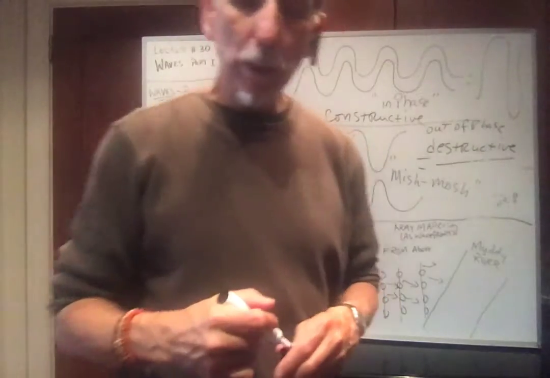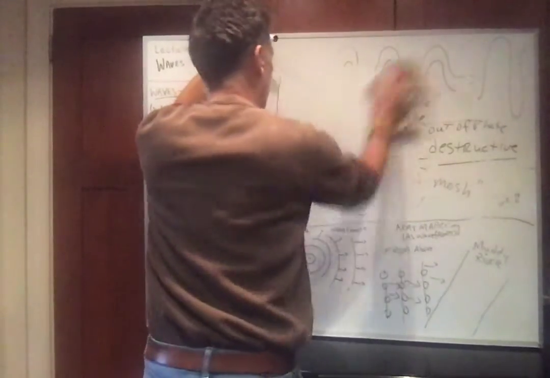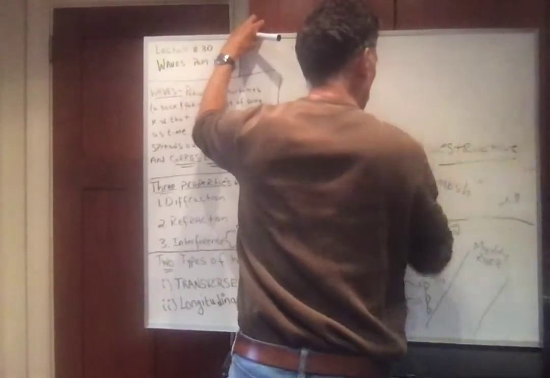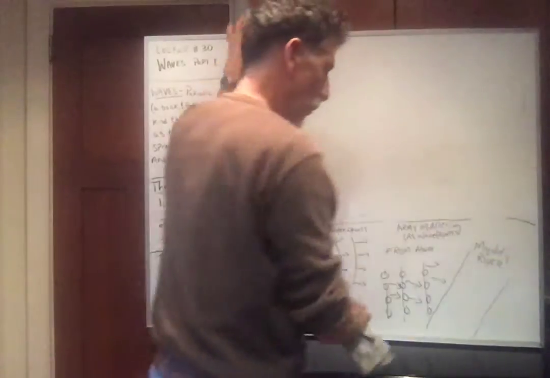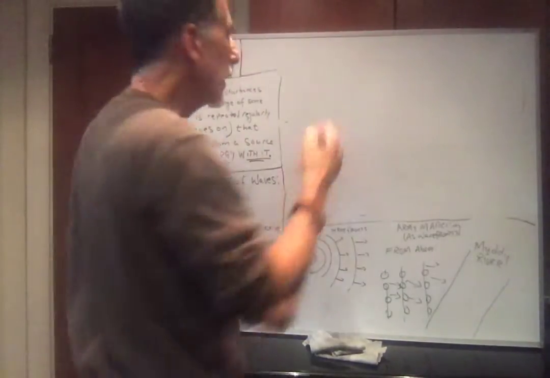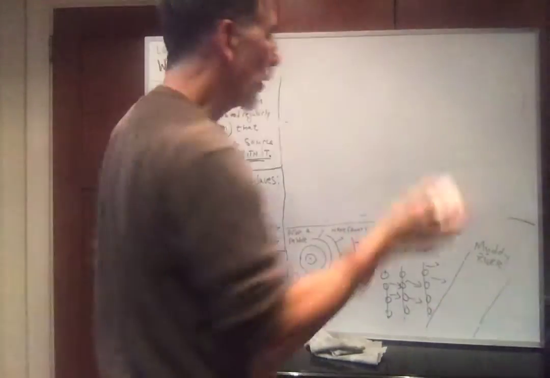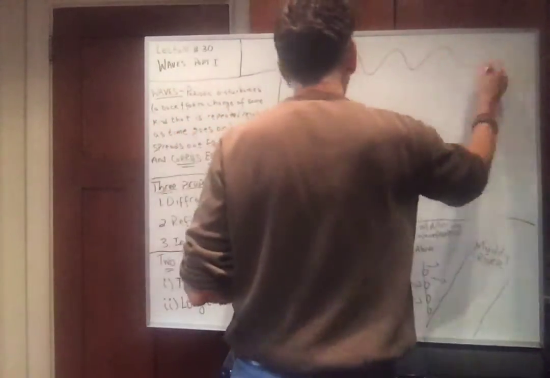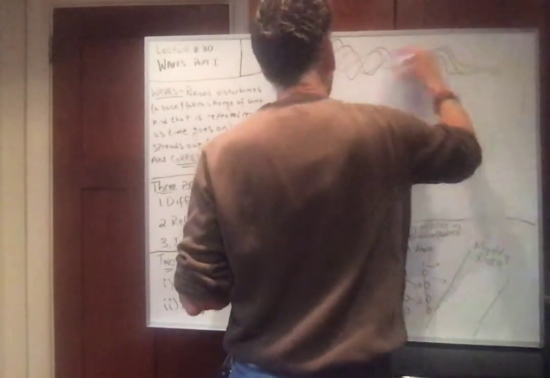Okay? What would happen if a wave was completely constructive? All right, let's see. Well, if light was completely constructive, watch. Now what I said was a mishmash, it would look like this. There's a wave, there's another wave, there's another wave, there's another wave.